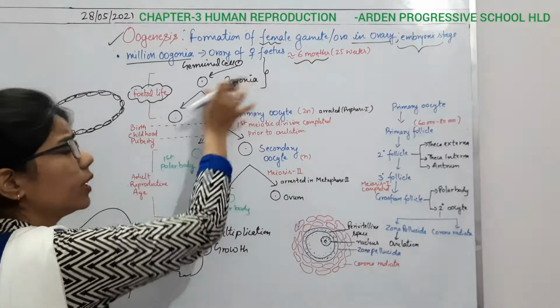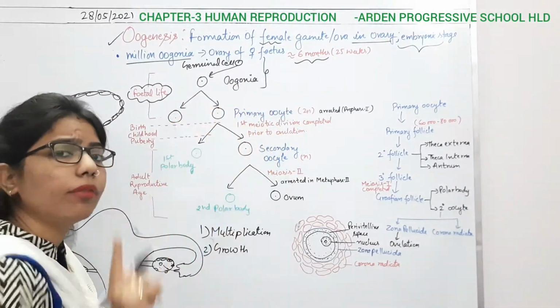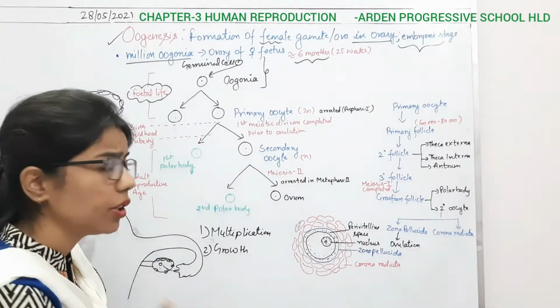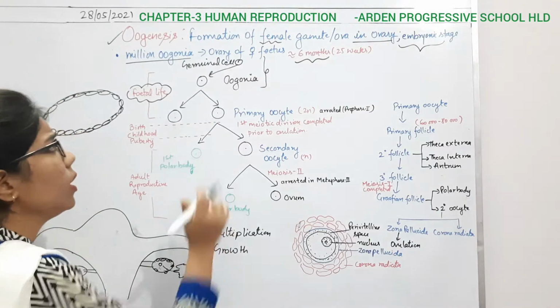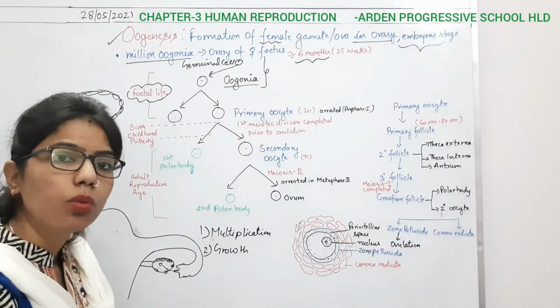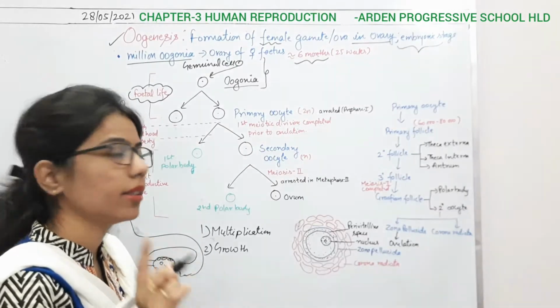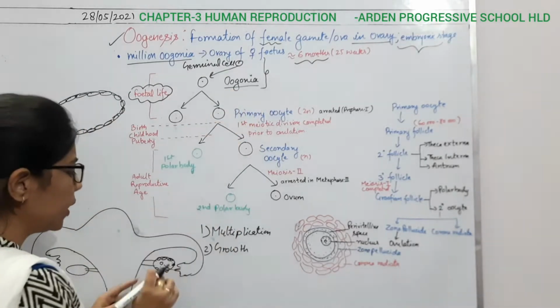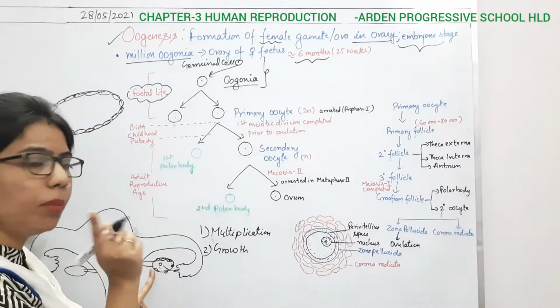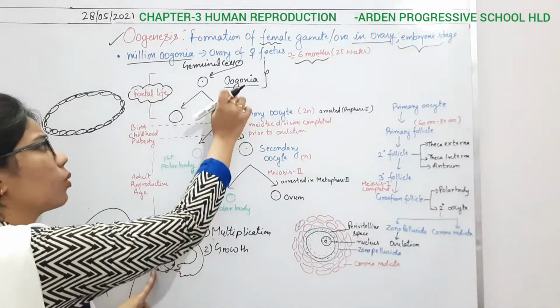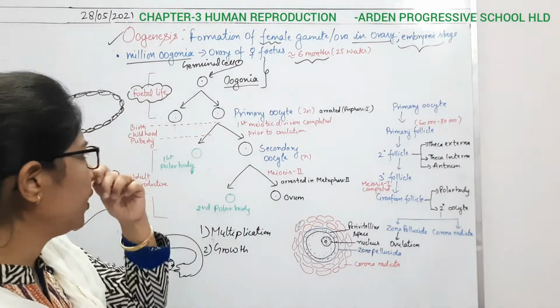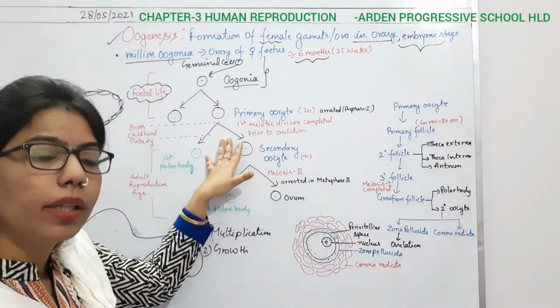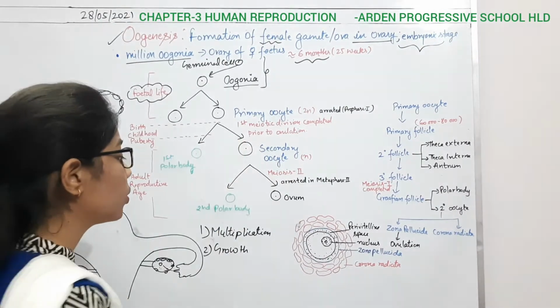Now, out of these so many oogonial cells, only one will get differentiated, or we can say one will become the main part of the ovum. We are calling it oogonia, the initial part. Again, this oogonia is present inside the ovary of the female fetus. Don't confuse. These oogonial cells will undergo some division, and then they will enter into the growth phase.